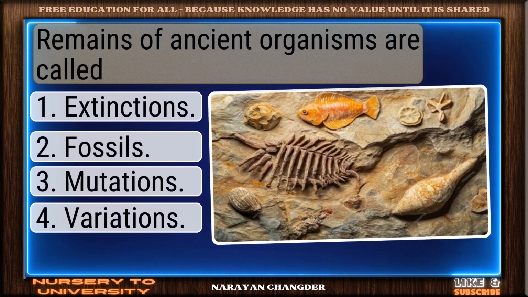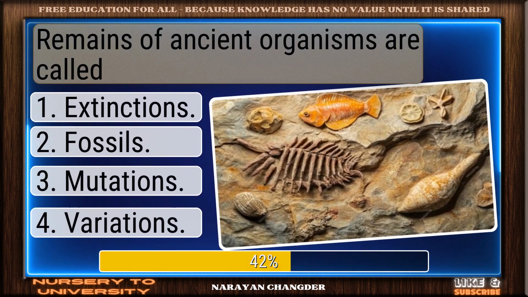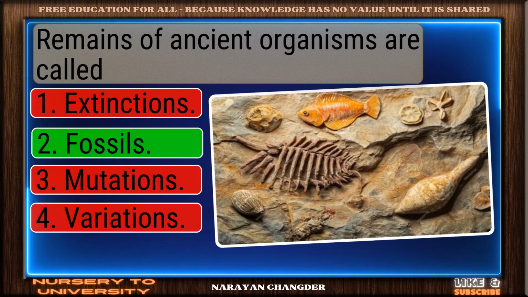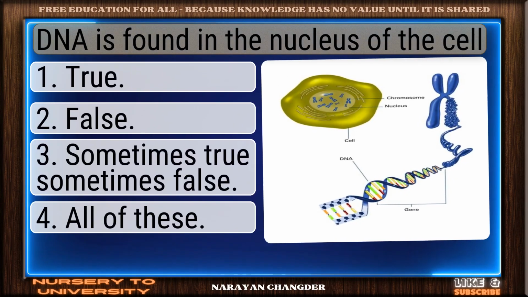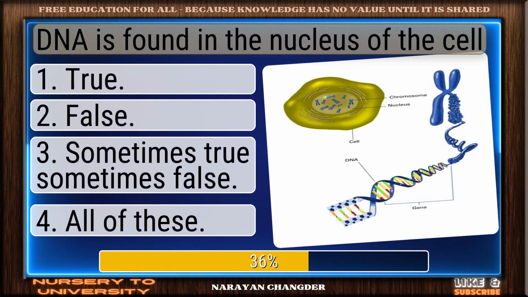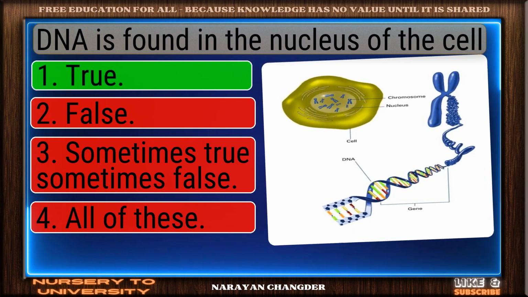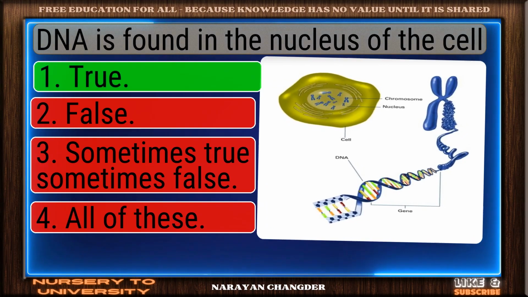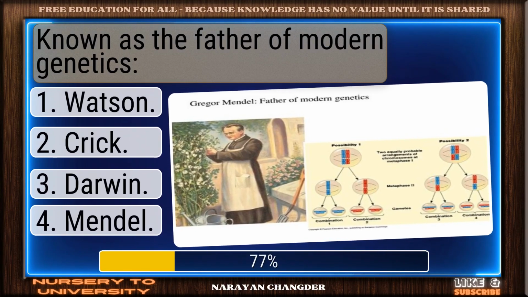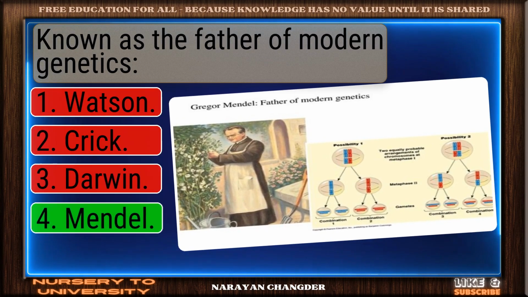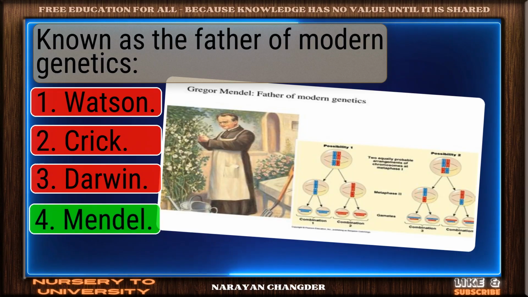Remains of ancient organisms are called. Well picked. Fossils is correct. DNA is found in the nucleus of the cell. Excellent choice. True is right. Known as the father of modern genetics. Nice work. Mendel fits perfectly.